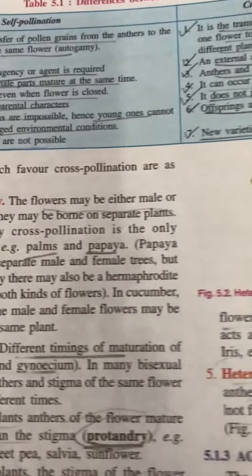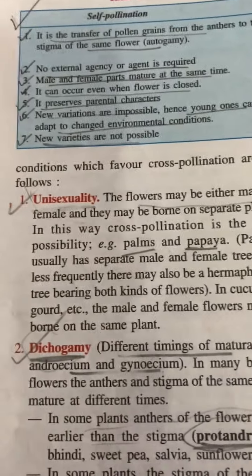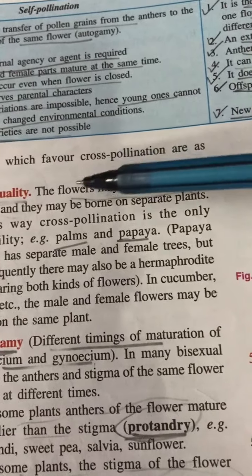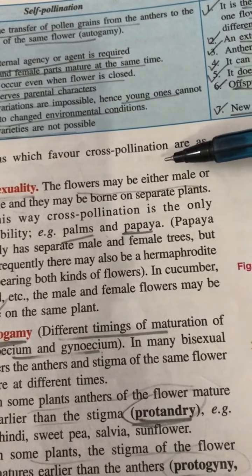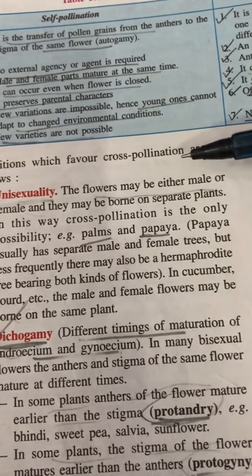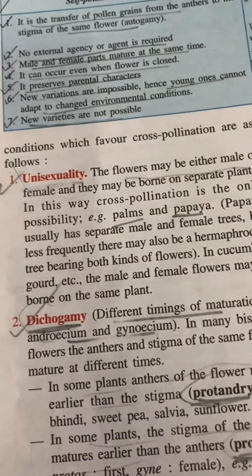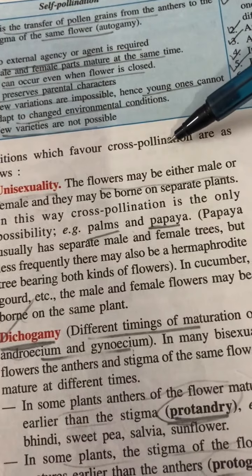So overall, nature wants evolution to occur, it wants progress to occur. So nature always favors cross-pollination, and for that it shows contrivances or adaptations in favor of cross-pollination.